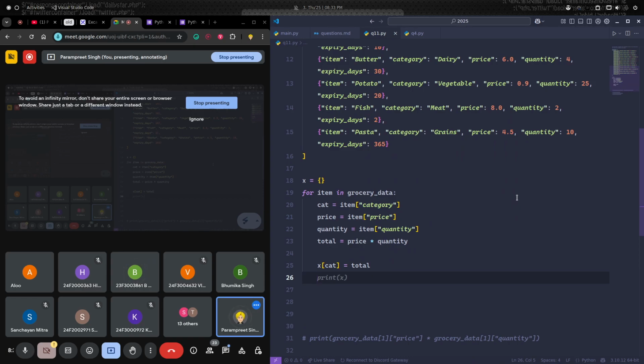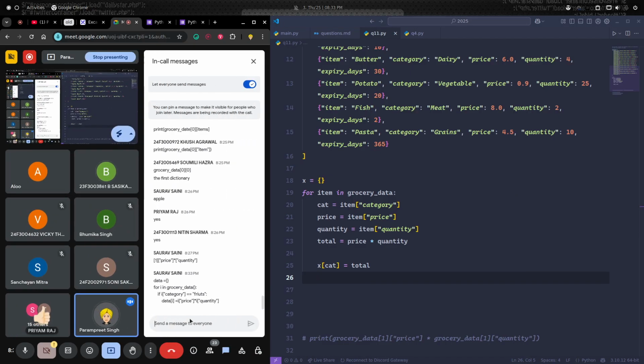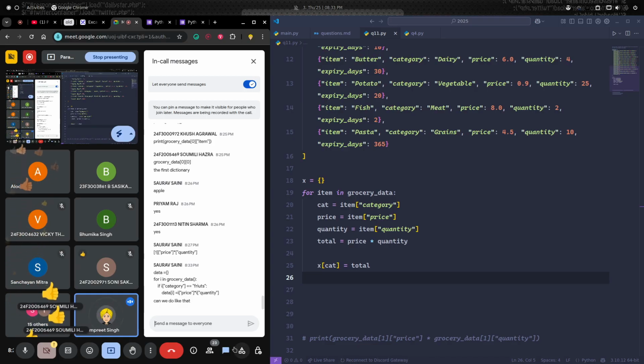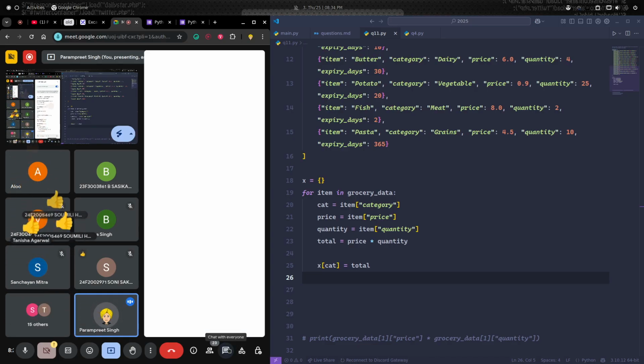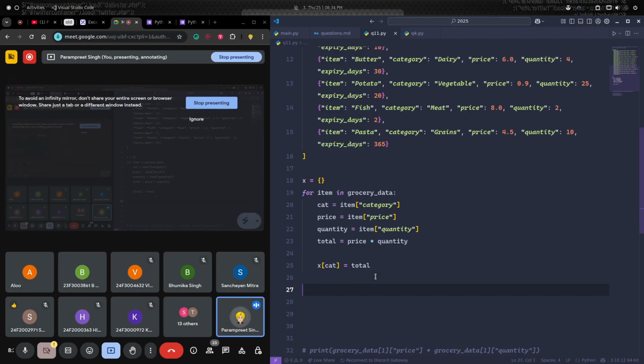Is this clear to everyone? How many of you are clear with this? Yes, we will do it like this only. Currently we are done with half of the question.